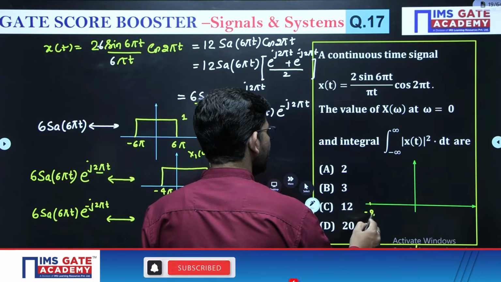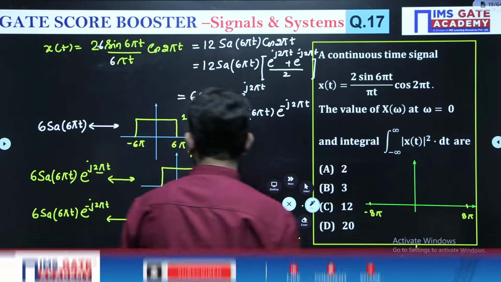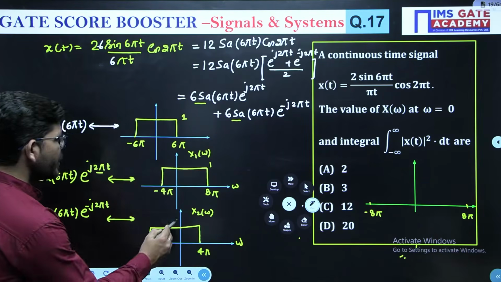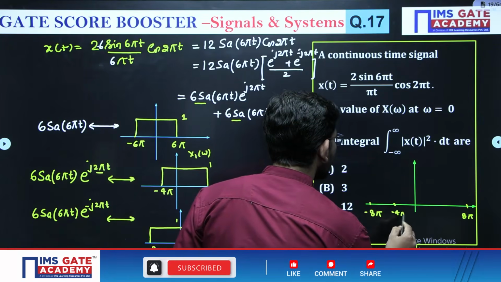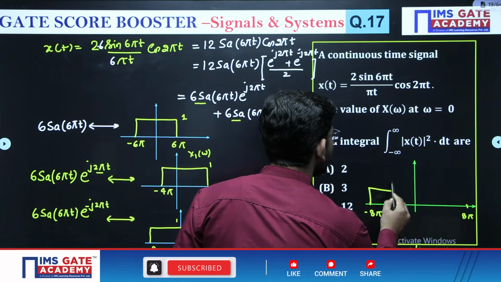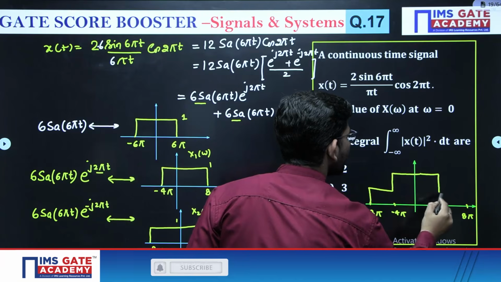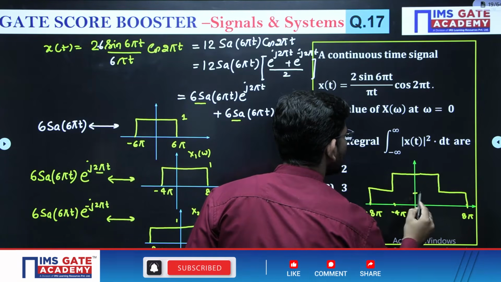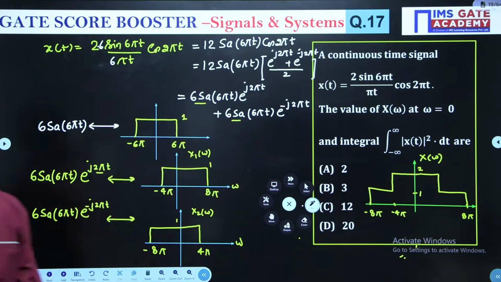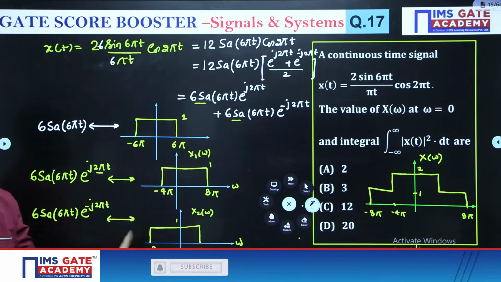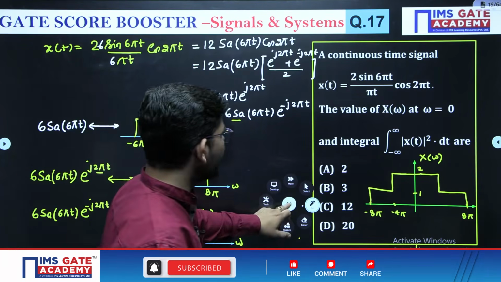So total signal will be from minus 8 pi to plus 8 pi. Okay, and I have to add these two. So from minus 8 pi to 4 pi, the magnitude will be 1 and then it will become 2. Just like this, 1 and this is 2. This is going to be your x of omega. Right? x1 omega, x2 omega added together because x1t plus x2t was there. So x1 omega plus x2 omega will be here.